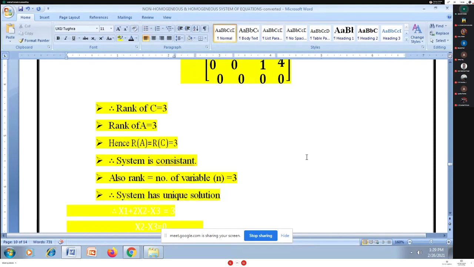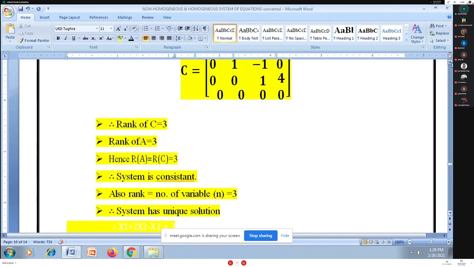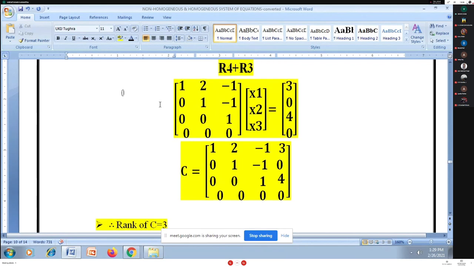The system will have a unique solution, but I have to search for that solution also. So how am I going to search for it? For that purpose, recall this last step, where I got A in echelon form.